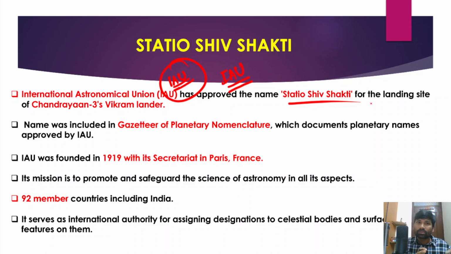Chandrayaan 3 is a space program of India, where India planned to send the rover Pragyan onto the surface of the moon, and it was a successful moon mission where India successfully landed Vikram. The lander is known as Vikram, and once it landed on the southern pole of the moon, the rover Pragyan came onto the surface and conducted a lot of experiments.